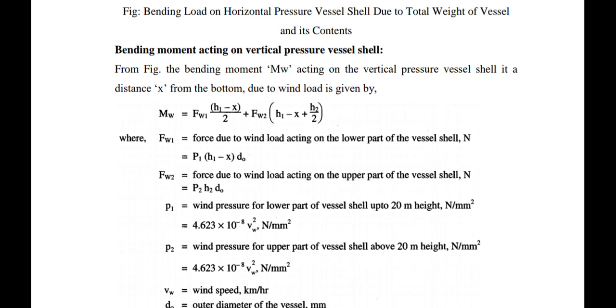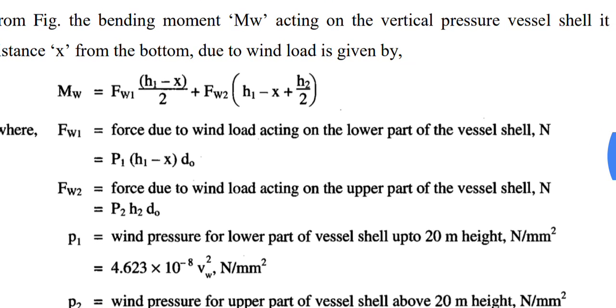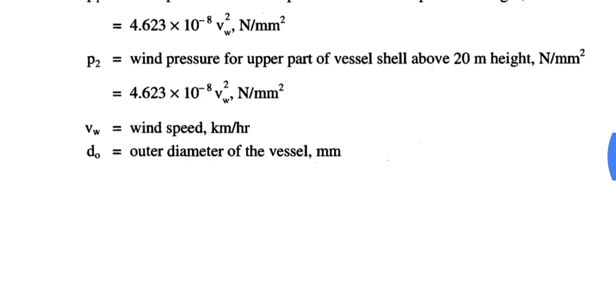So its equation is Mw equals Fw1 in bracket h1 minus x upon 2, plus Fw2 in bracket h1 minus x plus h by 2, where Fw1 is the force that arises due to the wind pressure on the lower part of the vessel shell, that is P1 in bracket H1 minus x into dO.